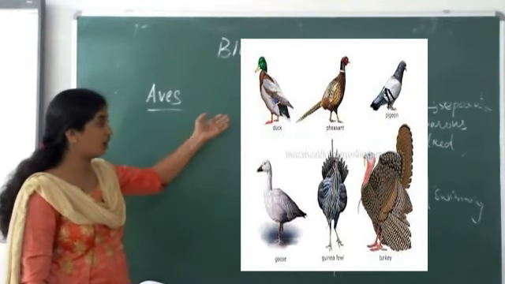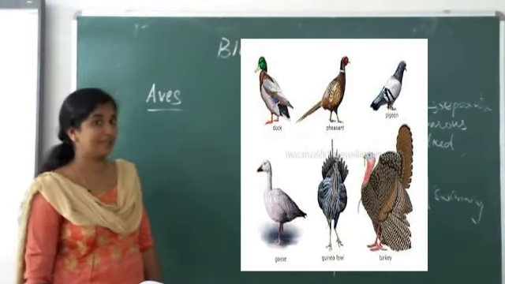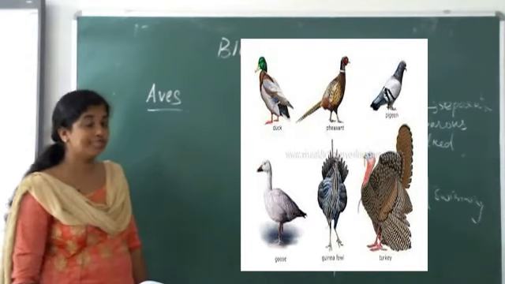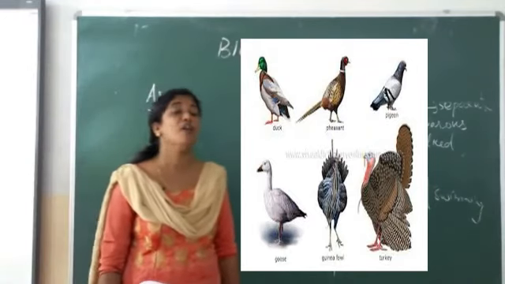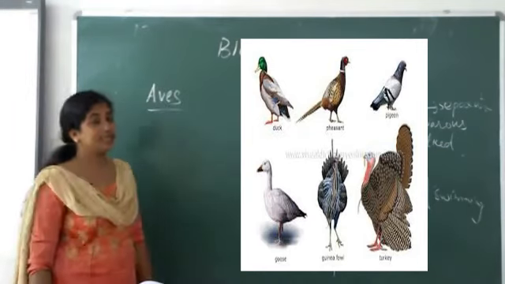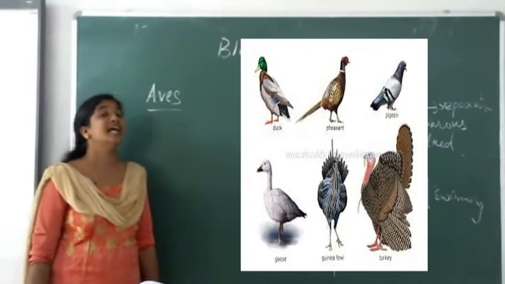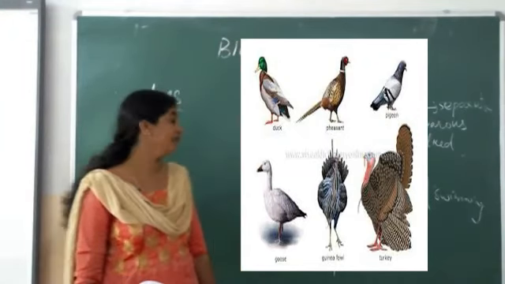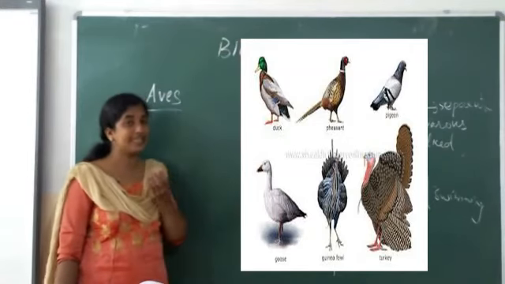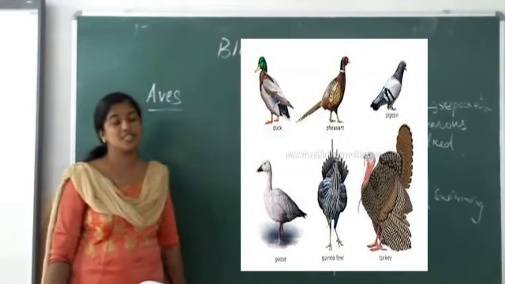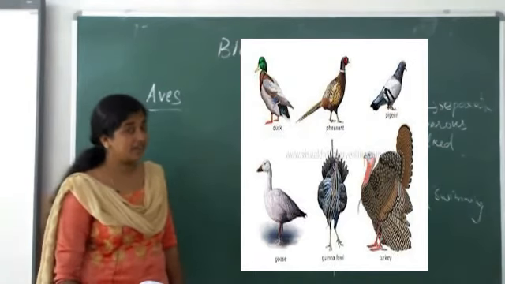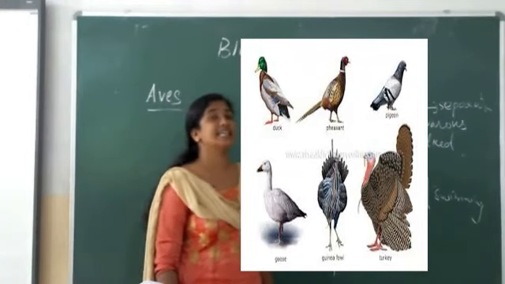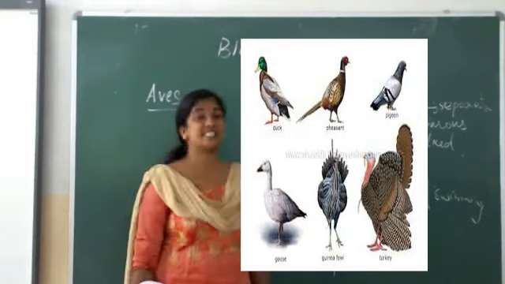So once again, they are warm-blooded and aerial vertebrates. They have two pairs of limbs, forelimbs and hind limbs. Forelimbs are modified into wings for flight, and hind limbs are for walking, perching and swimming. Their body is covered with feathers and the endoskeleton is bony. Bones are very soft and light in weight. Then the mouth is covered with a beak. Teeth are absent and respiration is by means of lungs. Their heart is four-chambered. Sexes are separate, male and female. They are oviparous and eggs are yolked.